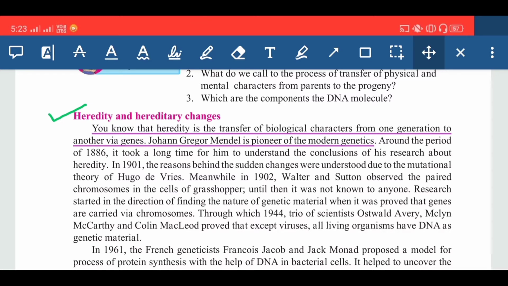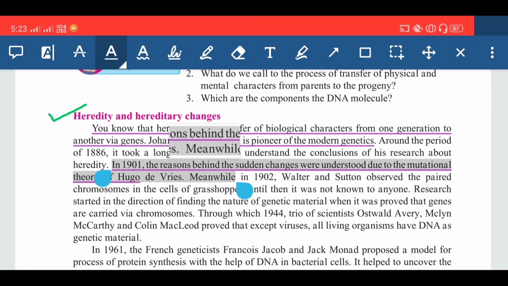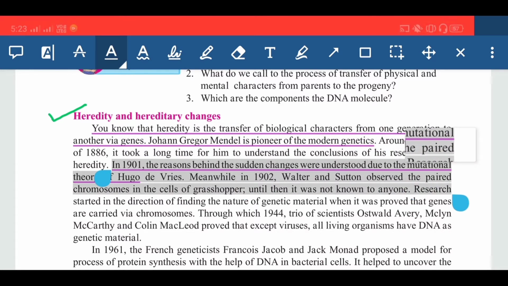Meanwhile, in 1902, Walter Sutton observed the paired chromosomes in the cells of grasshopper. This is one of the important researches. Here you can mark: in 1901, the reason behind the sudden changes was understood due to the mutation theory of Hugo de Vries. Meanwhile, in 1902, Walter Sutton observed the chromosomes in the cells of grasshopper.